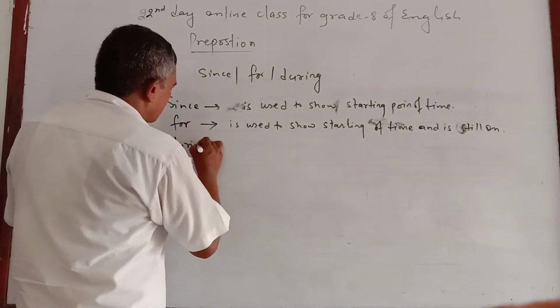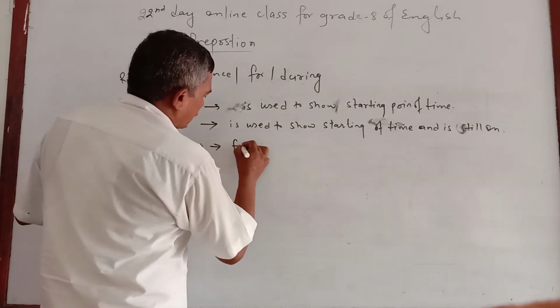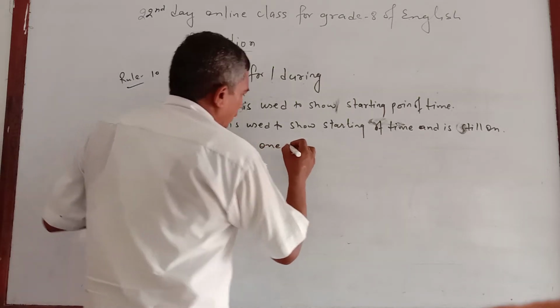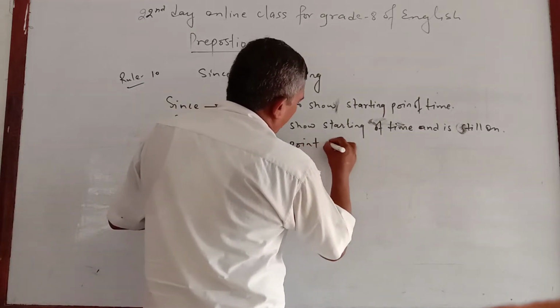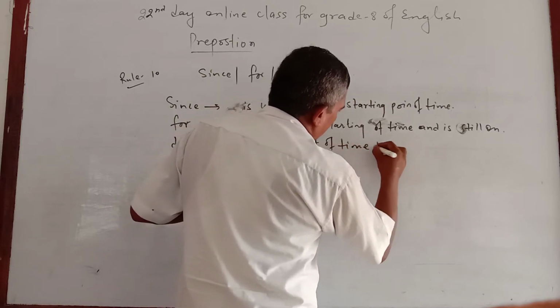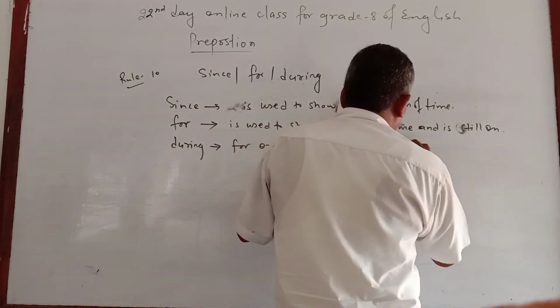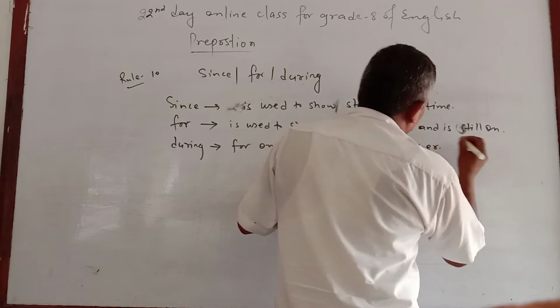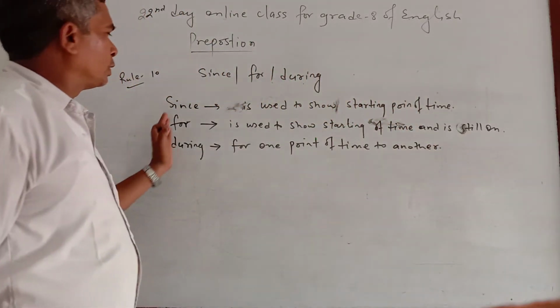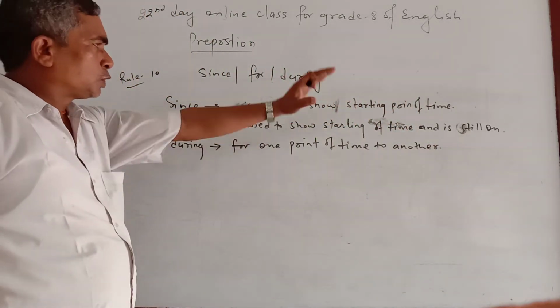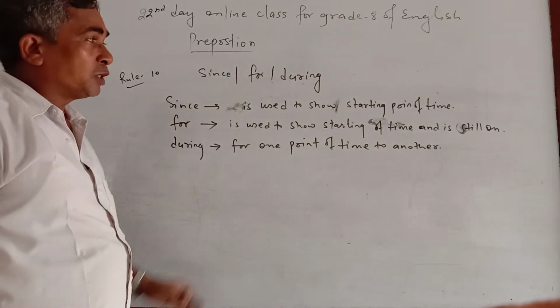And during means for one point of time to another. What I want to say through the usage, you know that since is used to show the starting point of time, when the action is started.